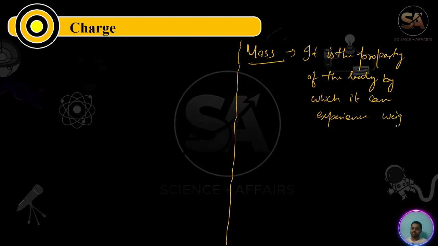And we know that weight equals mass times acceleration due to gravity, W = mg, and the SI unit is the Newton.